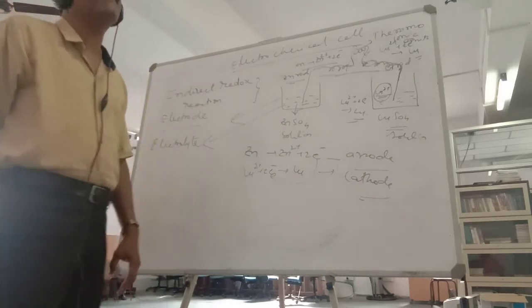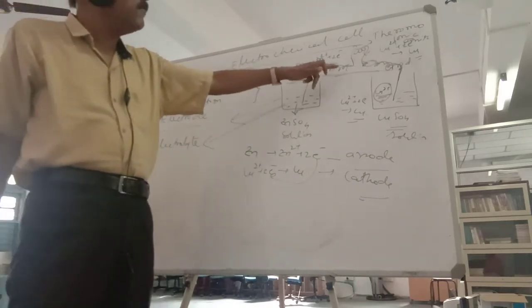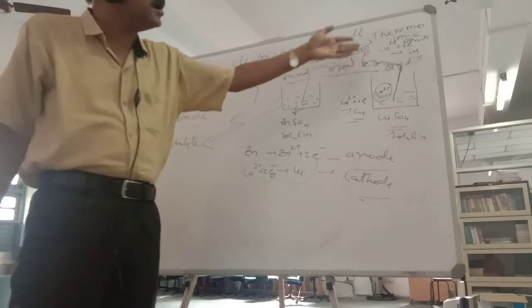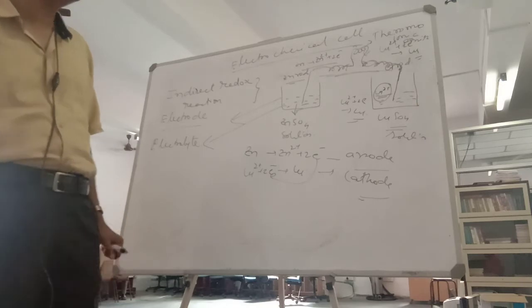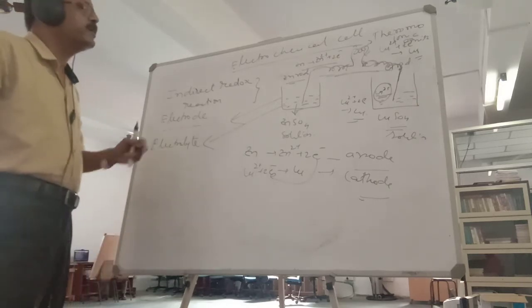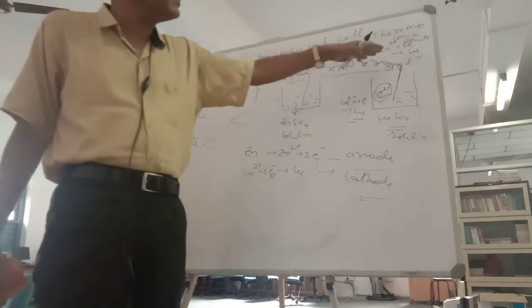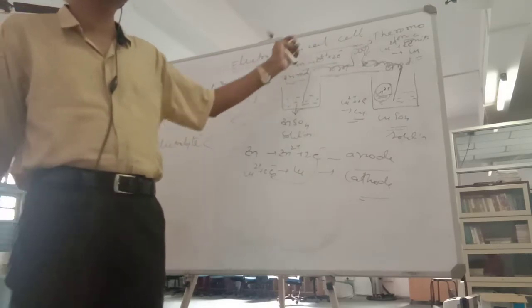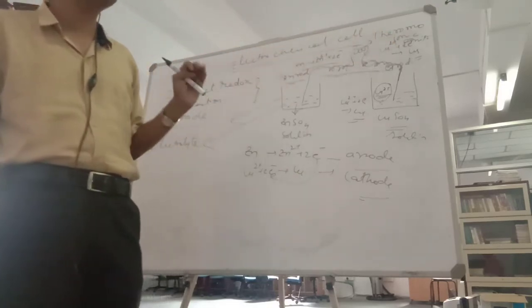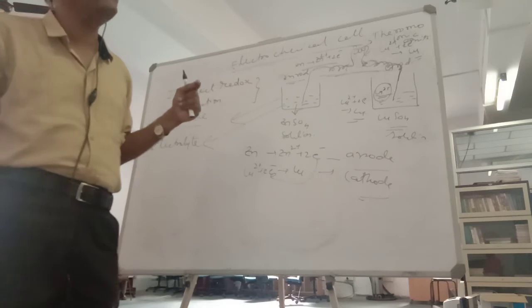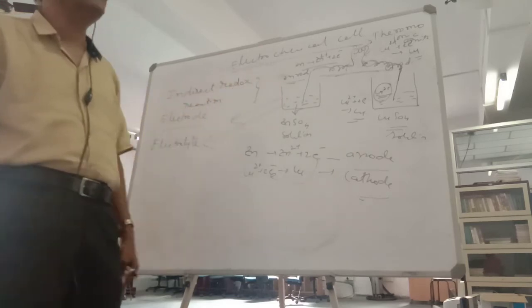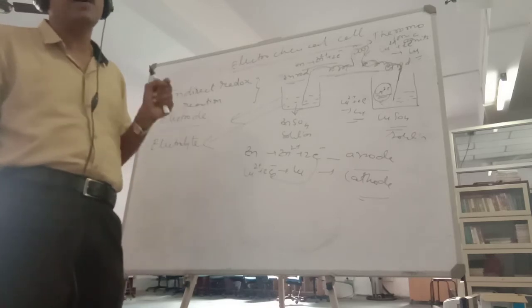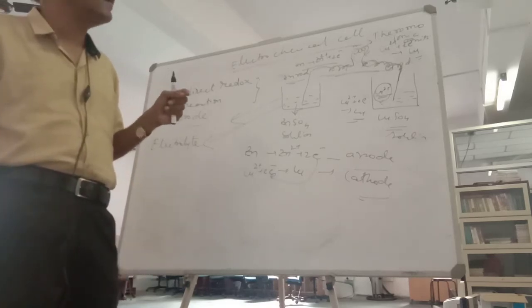You must be knowing one thing. Zinc ions will change into copper ions. This cannot happen always. For a little while this will take place and it will stop immediately. So why will it stop?